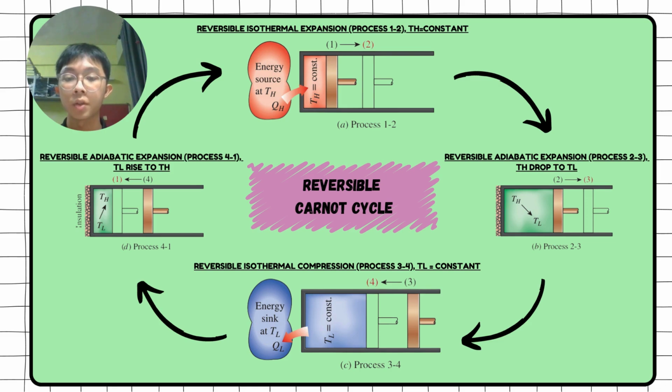The first process in the reversible Carnot cycle is reversible isothermal expansion, which keeps TH constant by absorbing heat from the energy source. The second process is reversible adiabatic expansion, which causes TH to drop to TL. The third process is reversible isothermal compression, which keeps TL constant by releasing energy to the energy sink. The last process is reversible adiabatic compression, which causes TL to rise to TH. These four processes then occur continuously in a cycle, and this cycle is called the reversible Carnot cycle.